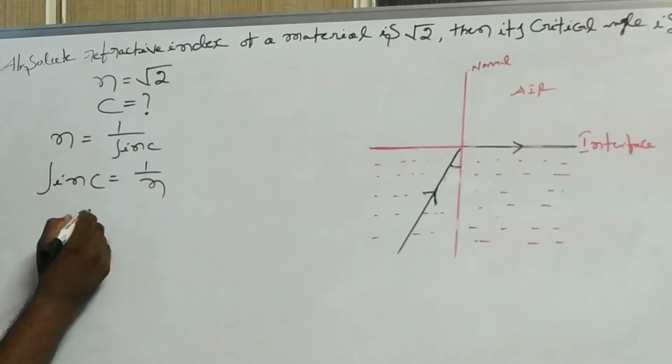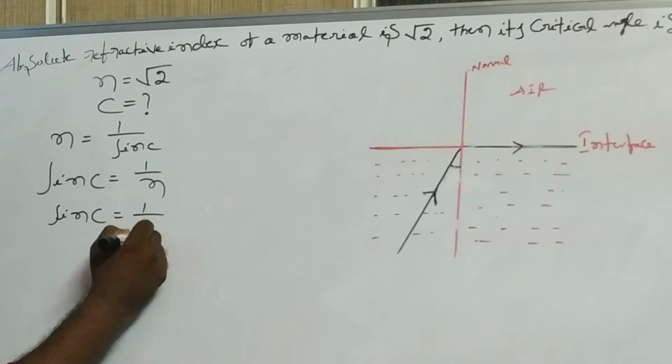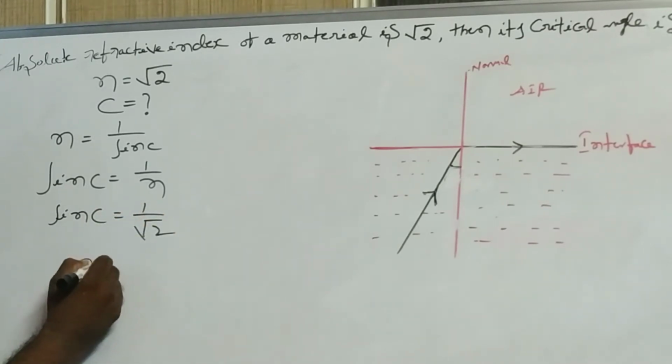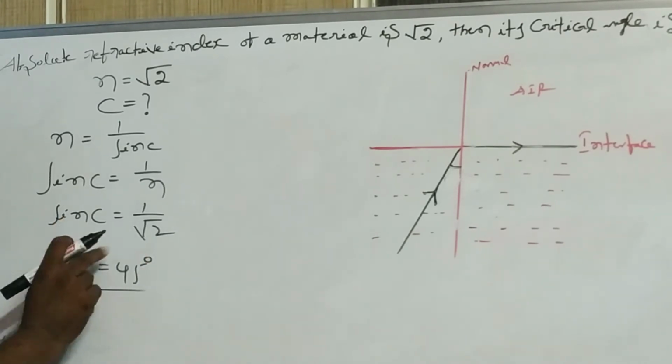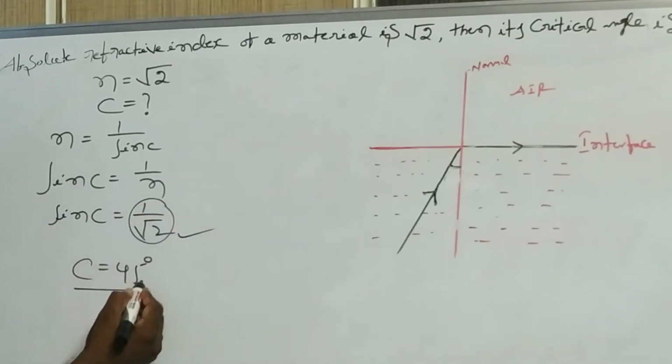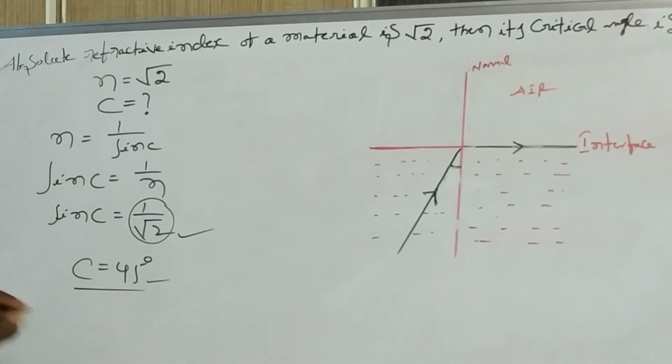Here the n value is given, so sin c equal to 1 by √2. C equal to 45 degrees. You know sin 45 is 1 by √2. Now the critical angle of that medium is 45 degrees.